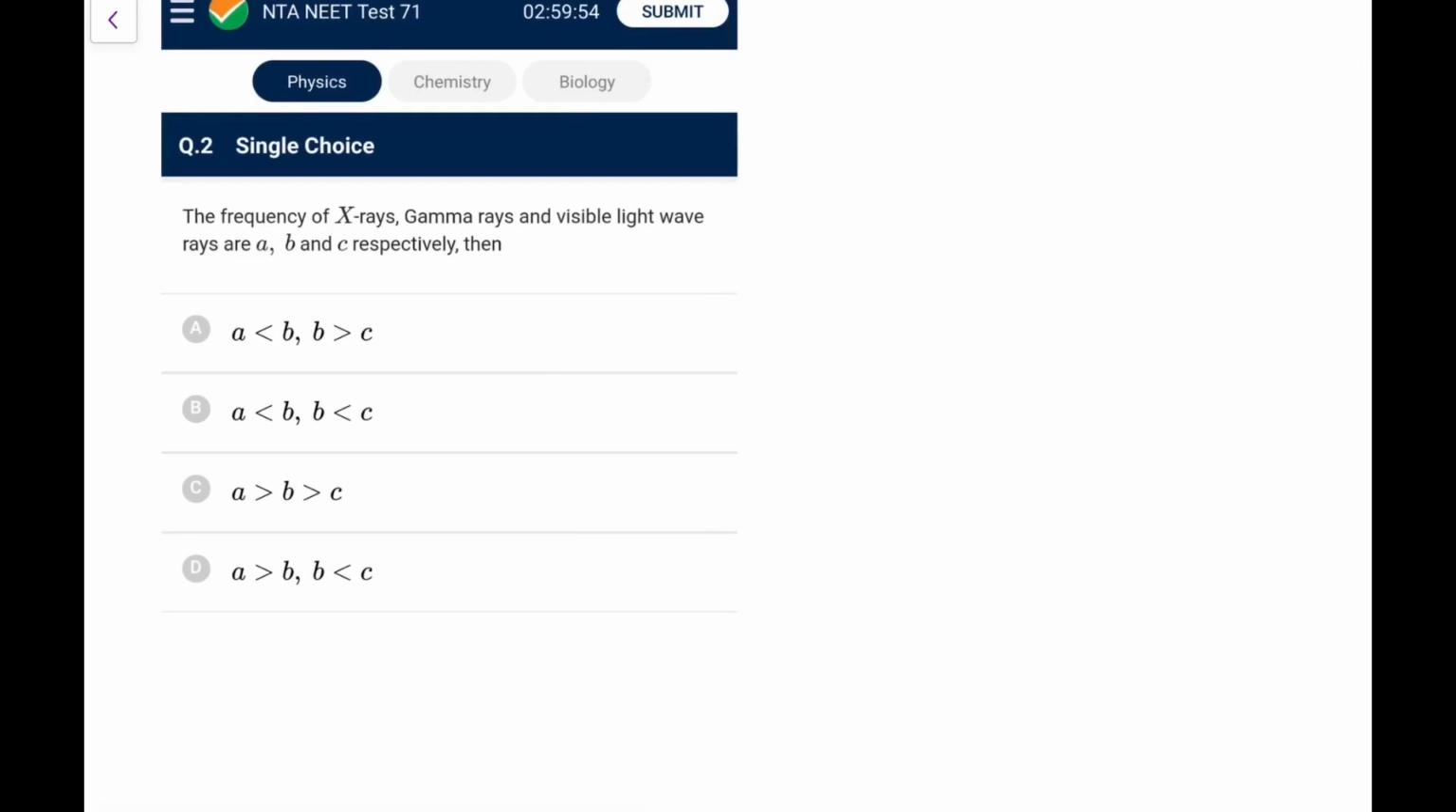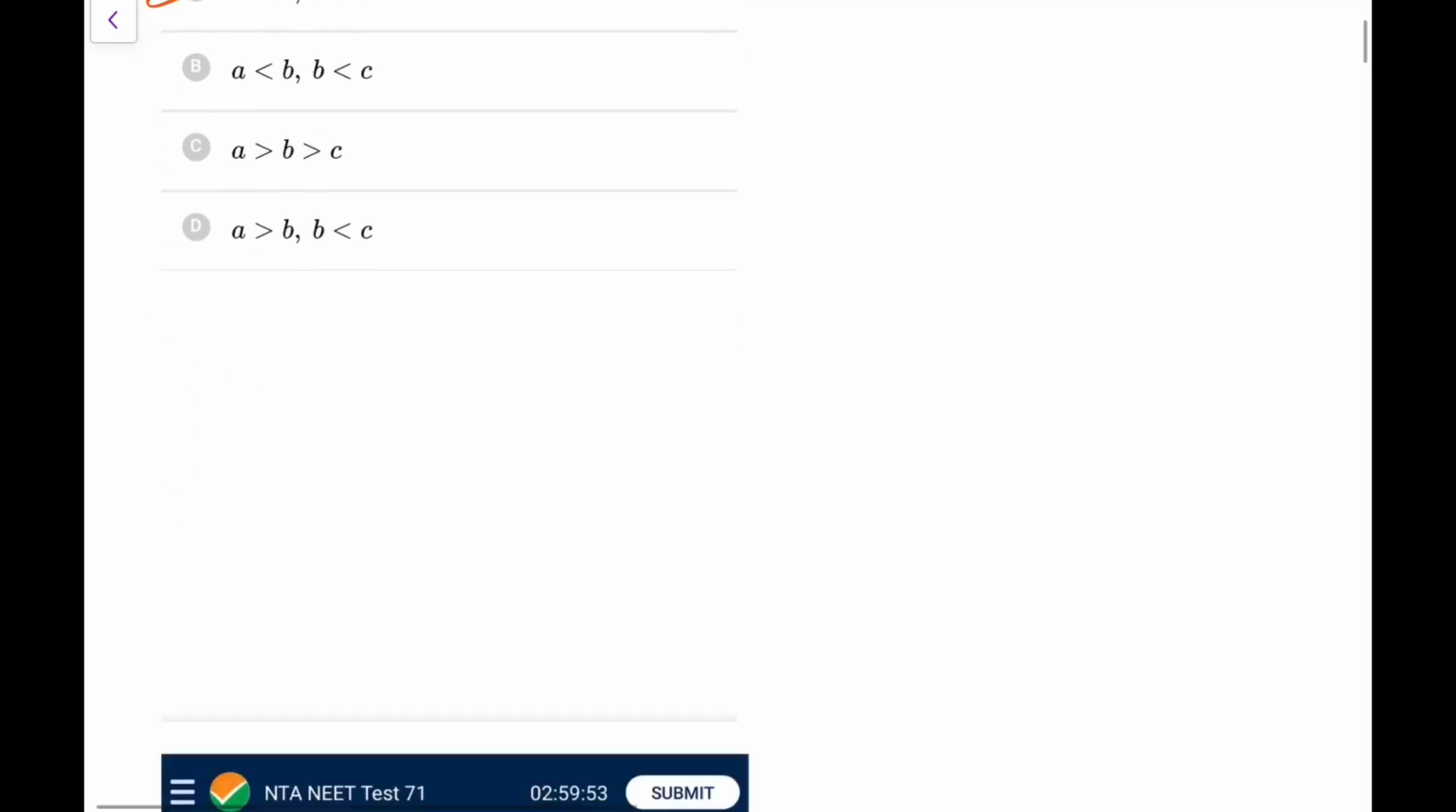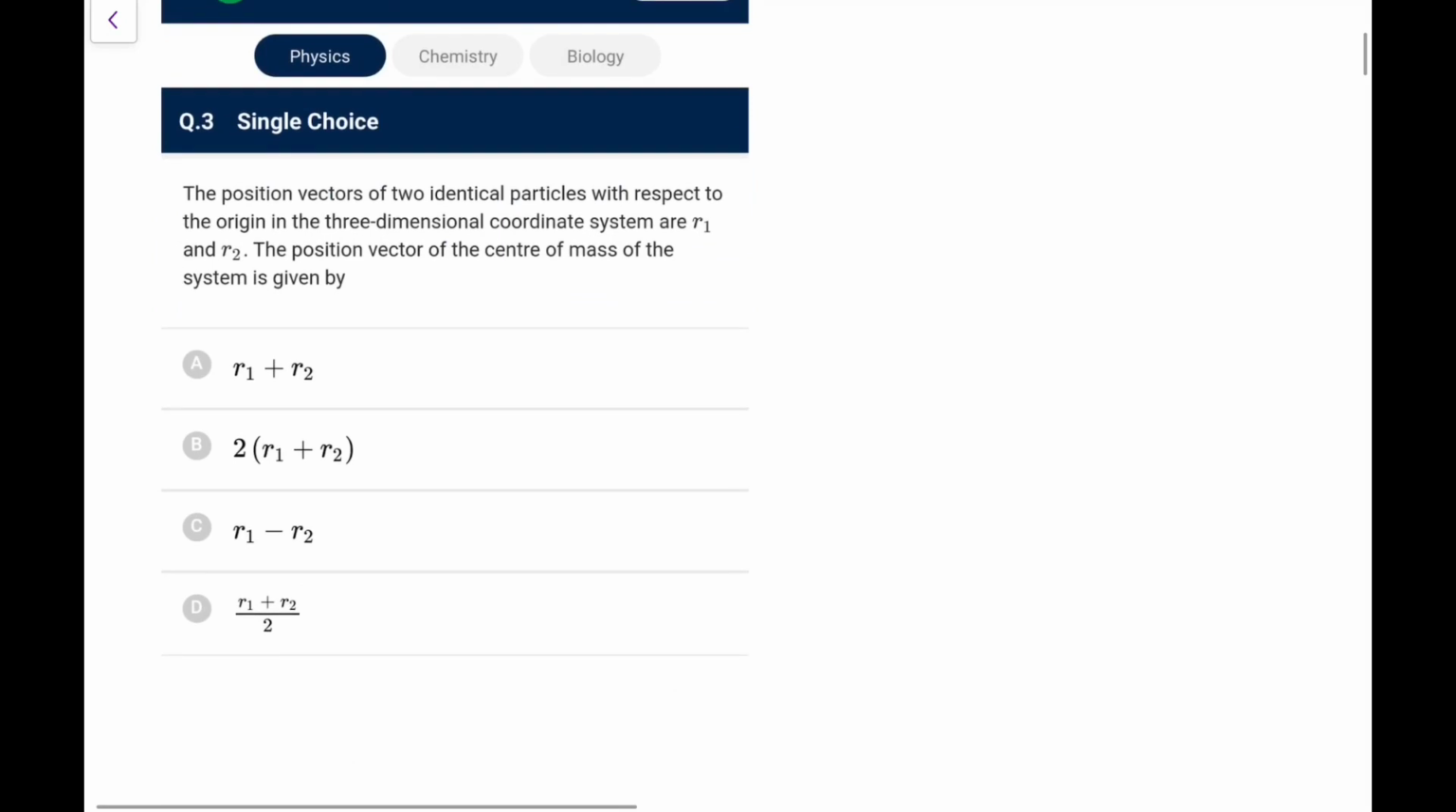Next one. The frequency of X-ray, gamma ray, visible light are A, B, C. So what do you know? Gamma rays are the most energetic, so their frequency would be more than the X-rays, and then we will have the visible one. So definitely gamma will be greater than A, gamma will be greater than C. So we'll go for option A. Gamma is the highest one, and the more energetic than gamma are sometimes called the cosmic rays.